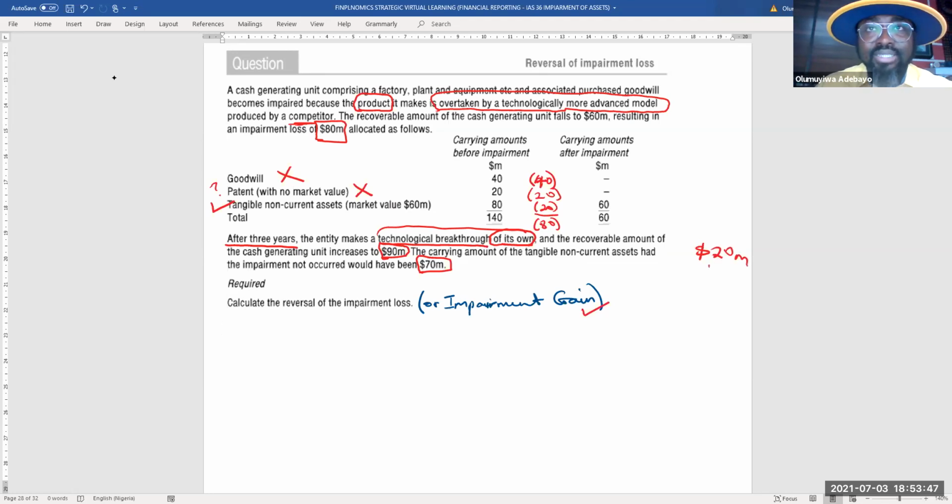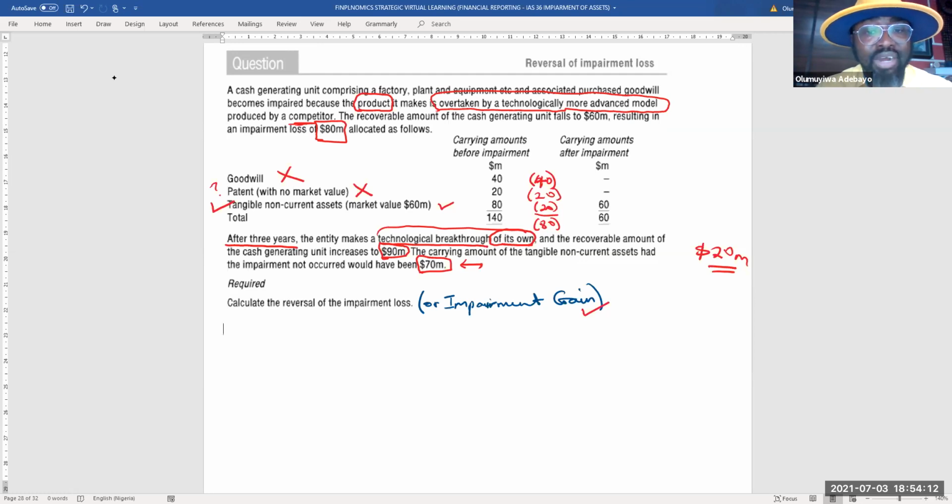But unfortunately, this 20 million, we can't reverse it all, because any attempt to reverse it, we reverse only to tangible assets. And tangible assets cannot be recognized above its value,